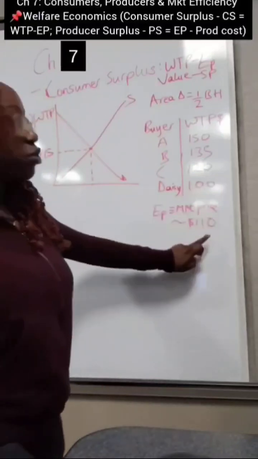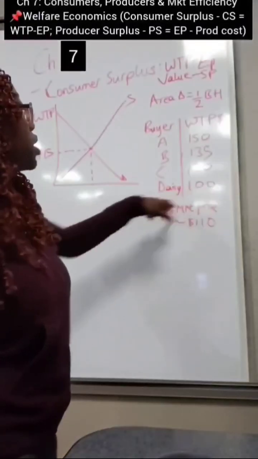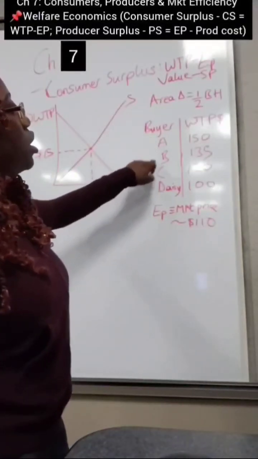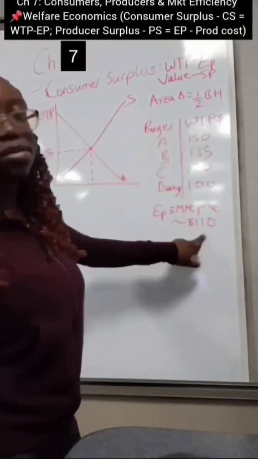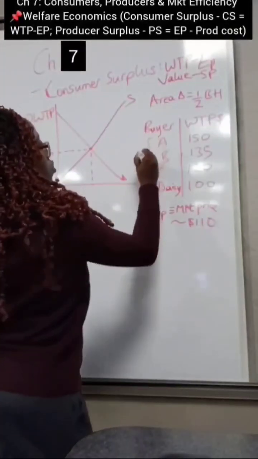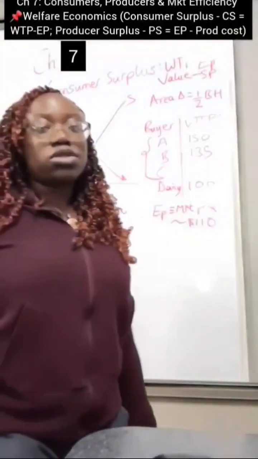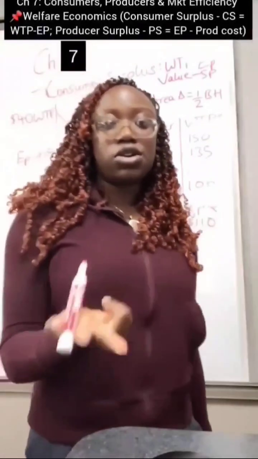So therefore, she can't afford to buy this good, right? So Daisy is automatically out of the market. But buyers A, B, and C all have a higher willingness to pay than the market price. So these 3 buyers are going to remain in the market. So now we know that 3 buyers are going to remain in the market. How do we calculate their consumer surplus?